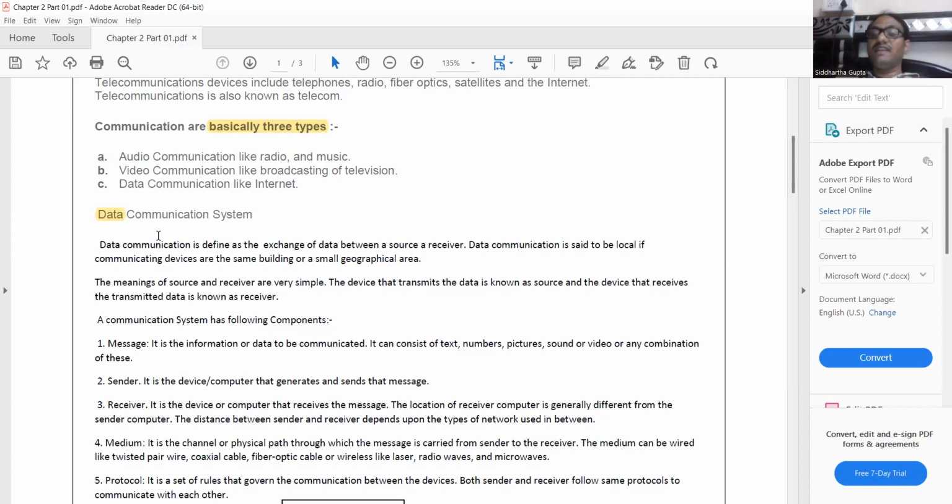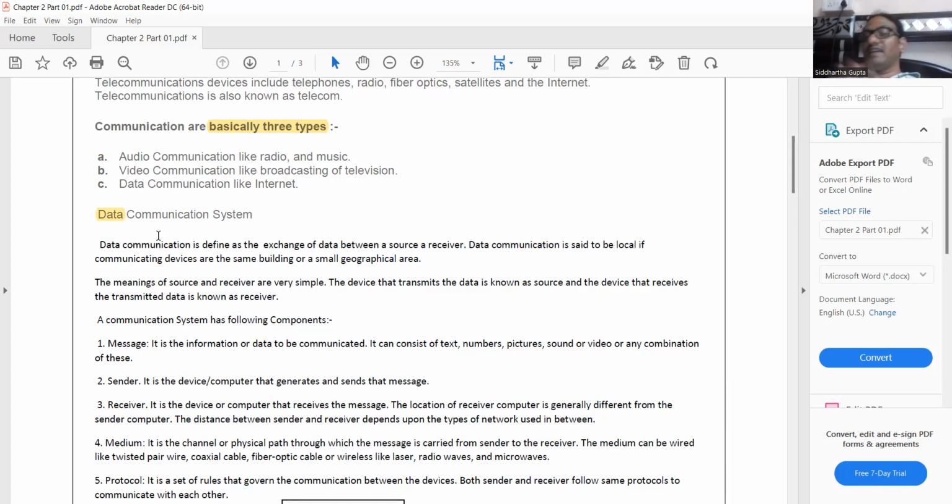I told you earlier that there are a few terms which you need to keep in mind, so that they will be helpful while you are writing the answer in your notebook. Data communication is when two or more systems are communicating with each other and sharing ideas and information. And always remember that in data communication, the computer or device or machine which sends the data is called the sender, and the device which receives the data is called the receiver.